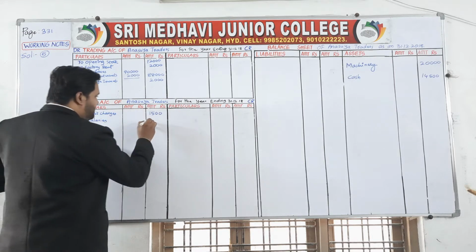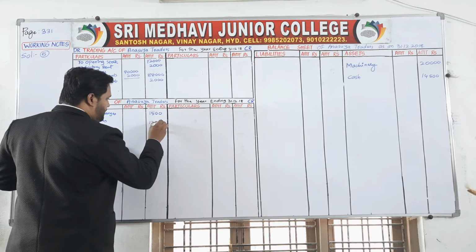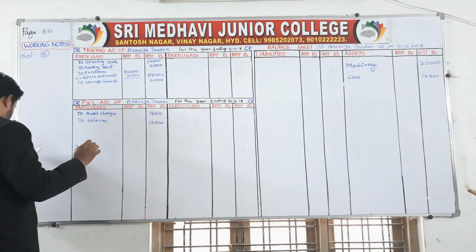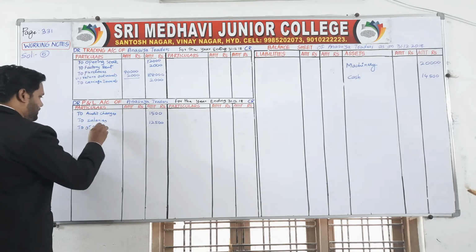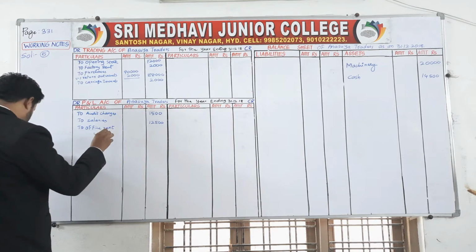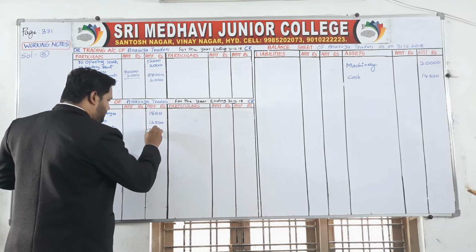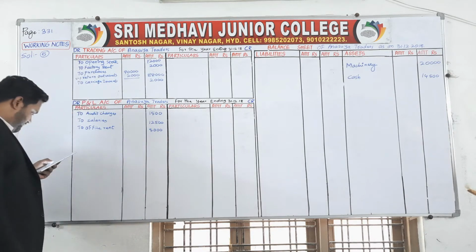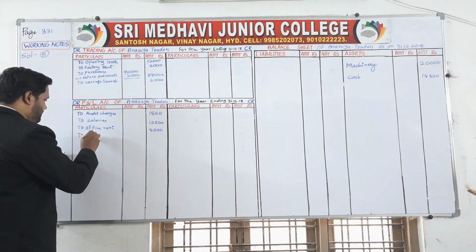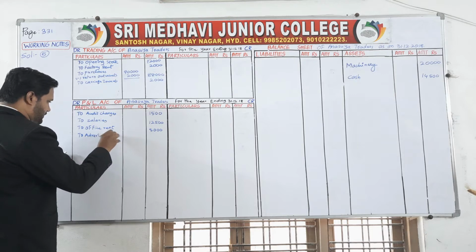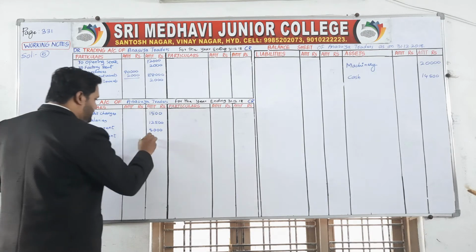How much? 12,500. Next one is office rent. Office rent comes under profit and loss account debit side, to office rent 5,000. Next item, advertisement. So to advertisement, 1,300.